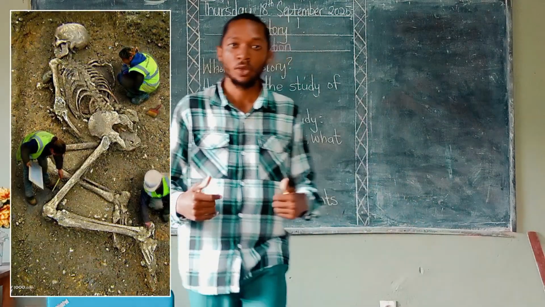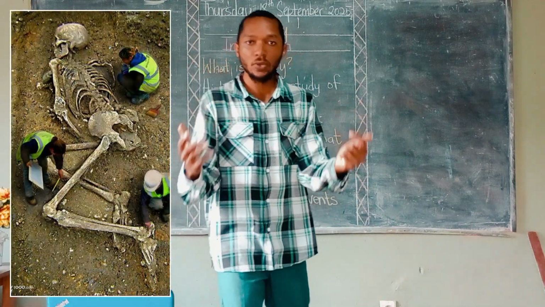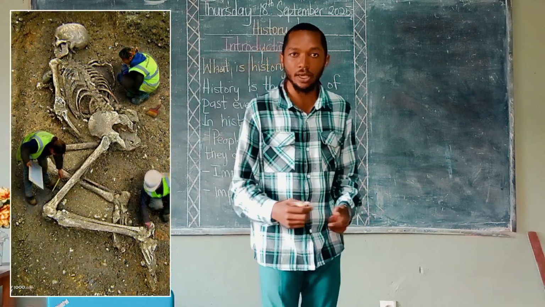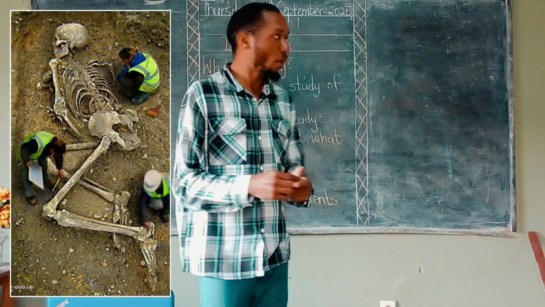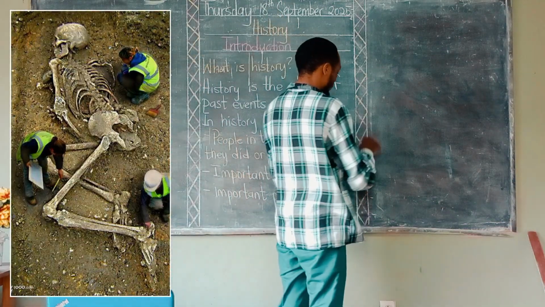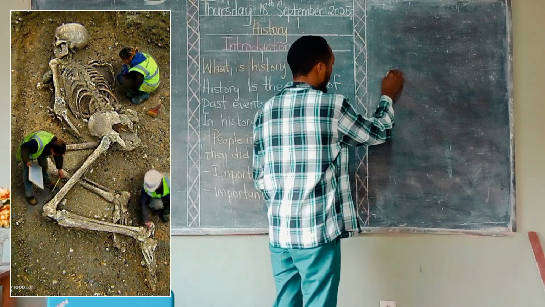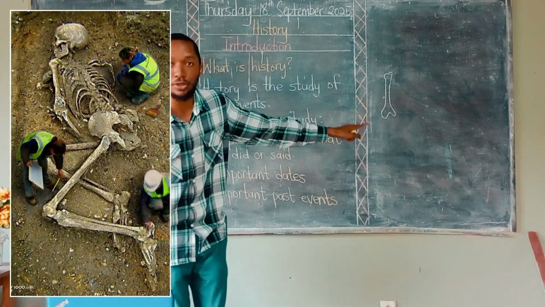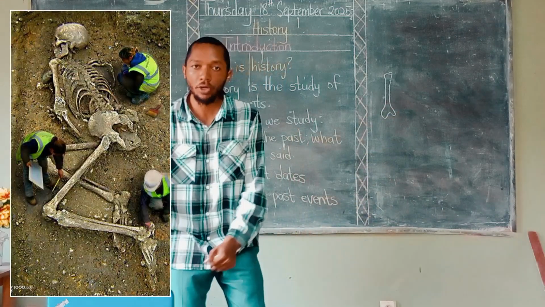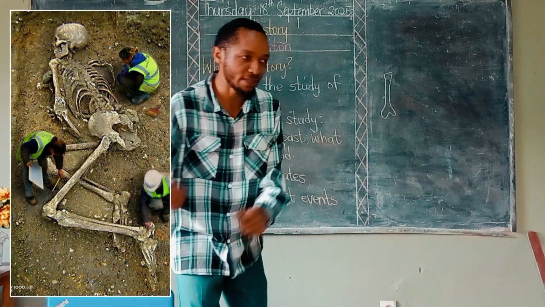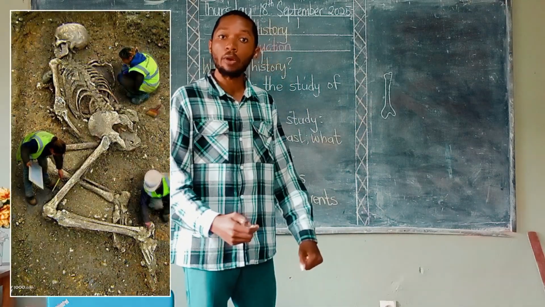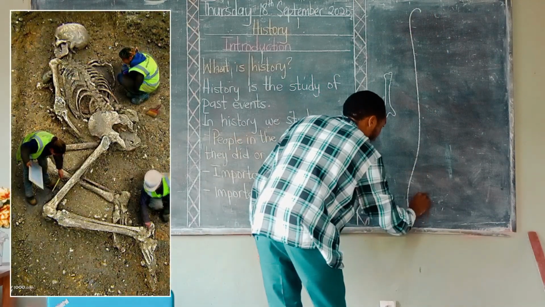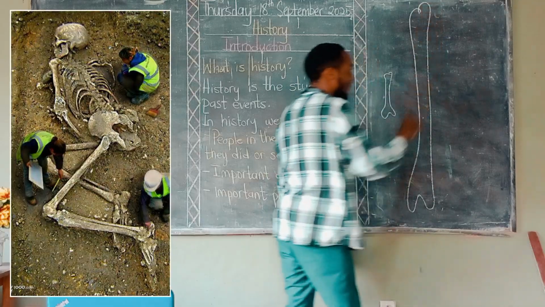Archaeologists prove this. When they go to a particular place and want to study about that place, they are just digging and digging and digging. We know that a normal human bone is supposed to be, let's just say, this size. I'm just saying, for example, a normal human bone is supposed to be like this. And then when the archaeologists are digging deep under the ground, they discover a human bone that is this size.